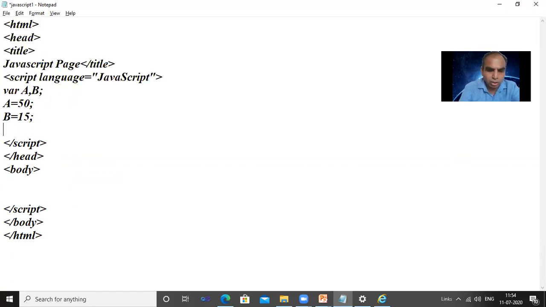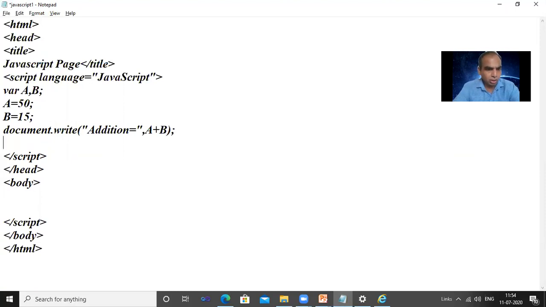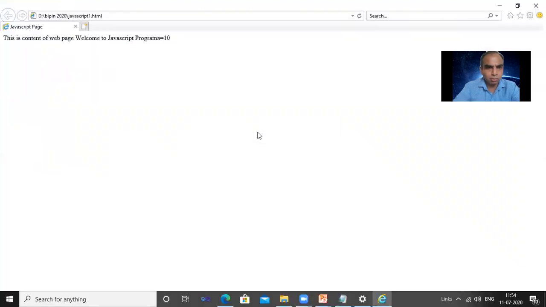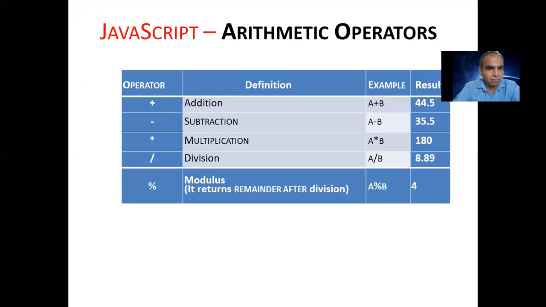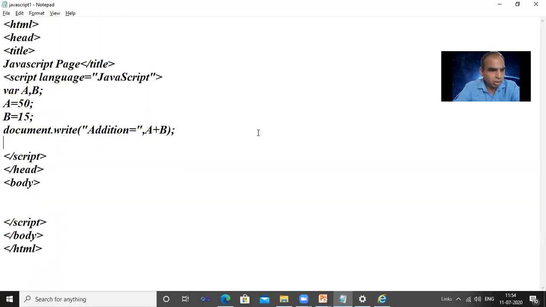So we have to use document.write, and we say the addition is equal to, and say directly a plus b. Okay, let's see the addition. Save the program, refresh it. We can see the addition of those two numbers.